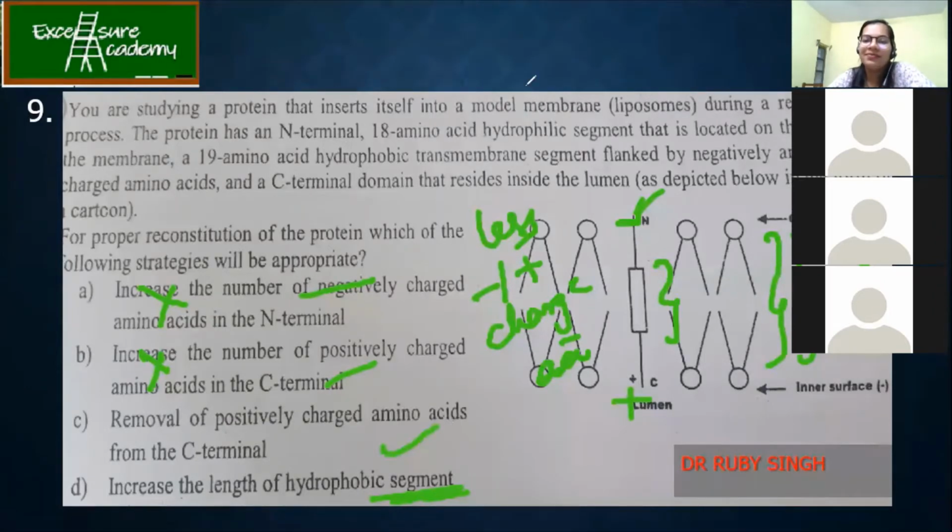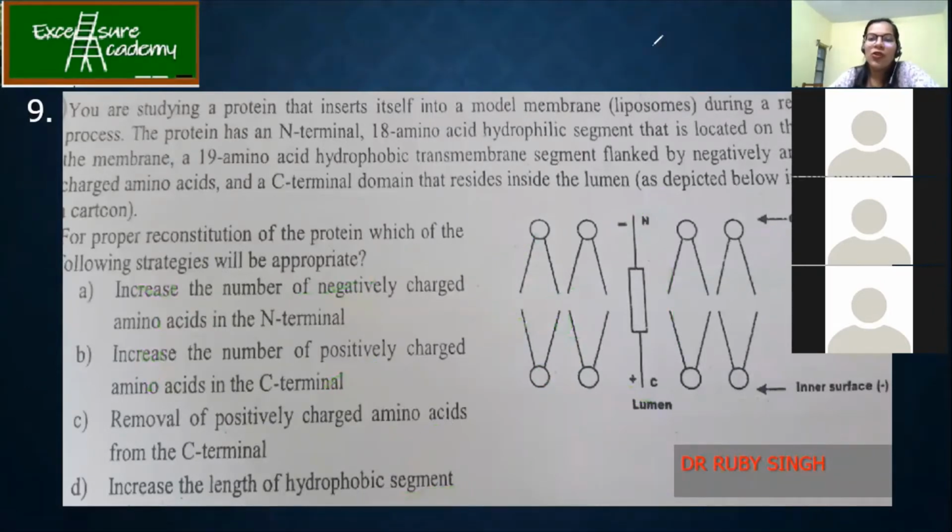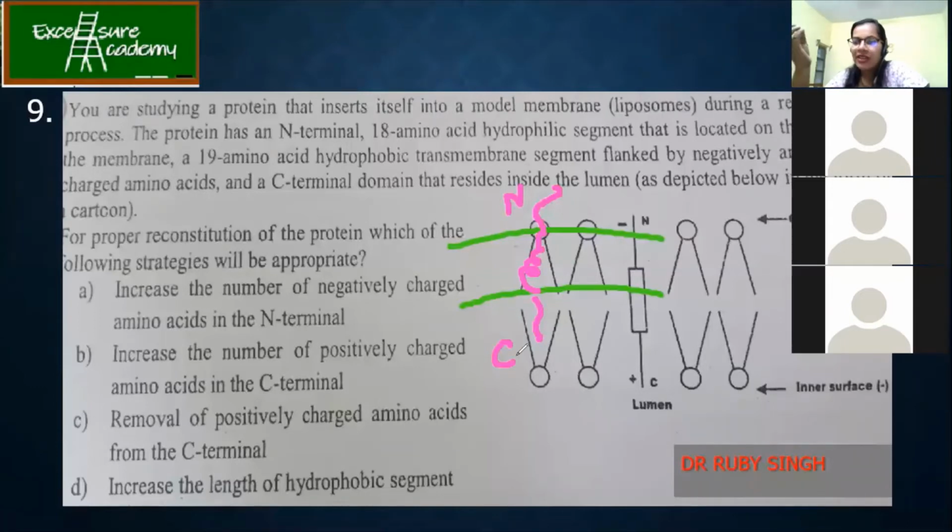I'll explain once again. Okay. So you have been provided with, let us say, the plasma membrane. Okay. Then they're saying that one protein has been inserted, which has got N terminal and C terminal. Now they are saying that it has been reconstituted, but I want it to be proper. Since it's not stable, it might get out of the plasma membrane if it has got less hydrophobic region. Now, to improve its stability in the plasma membrane, what kind of steps can I carry out?